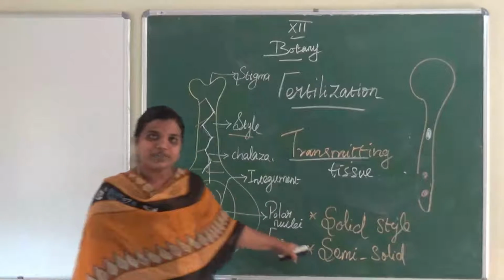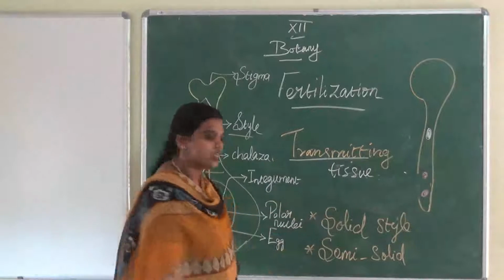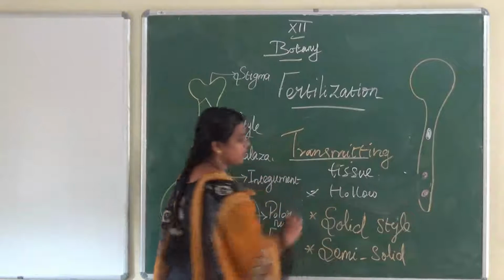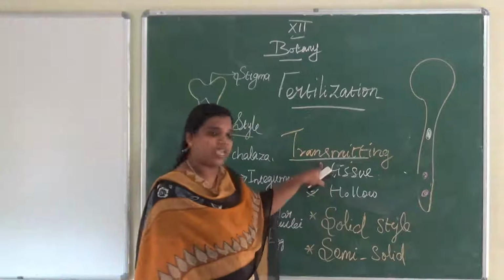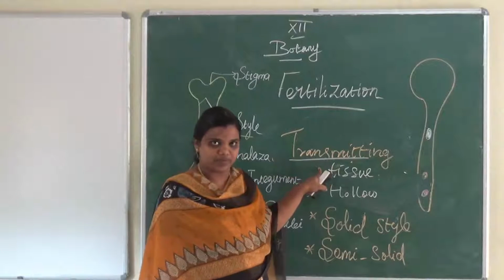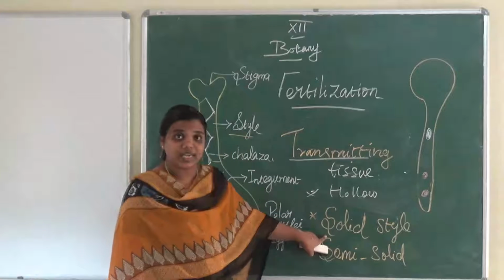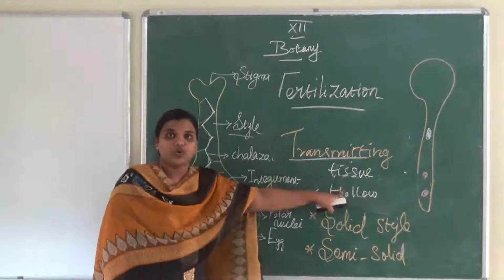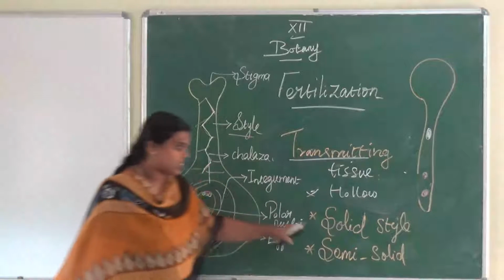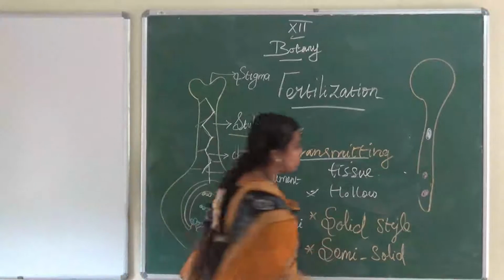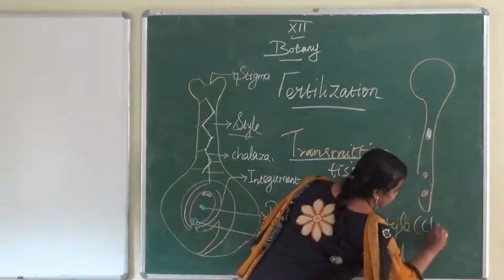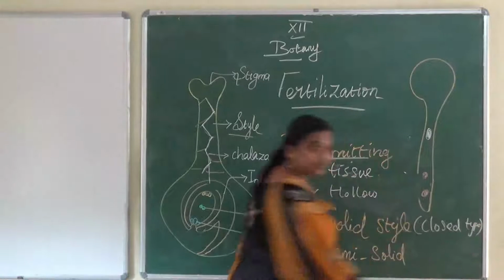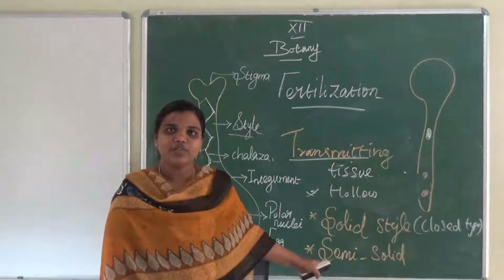Do you understand the difference between hollow and solid? Hollow means a single layer of transmitting cells, and the solid style has multiple layers. The solid style's other name is closed type. Are you clear about that?